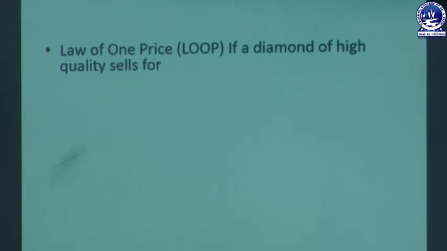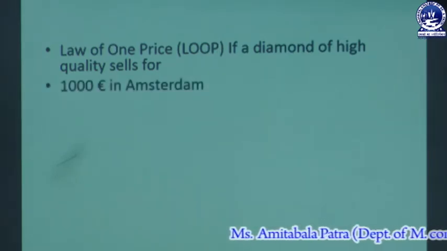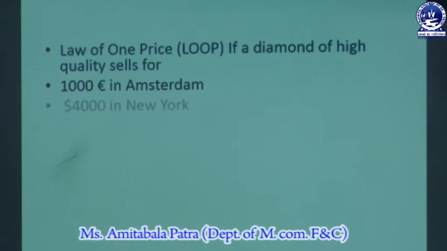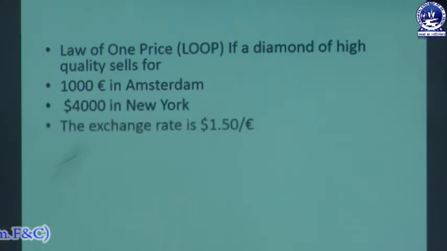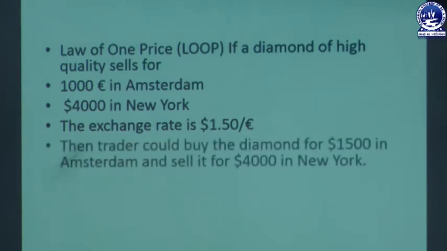Suppose a diamond of high quality sells for €1,000 in Amsterdam and $4,000 in New York. The exchange rate is $1.5 per euro for these two currencies. Then the trader would buy the diamond for $1,500 in Amsterdam and sell it for $4,000 in New York.